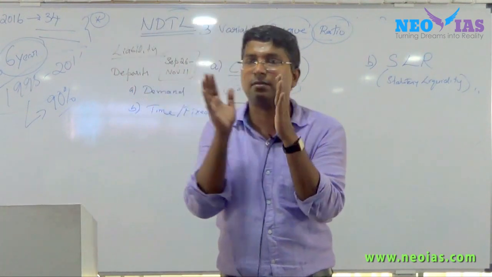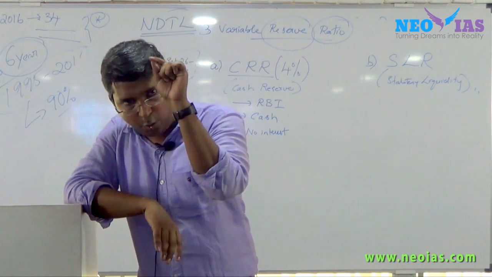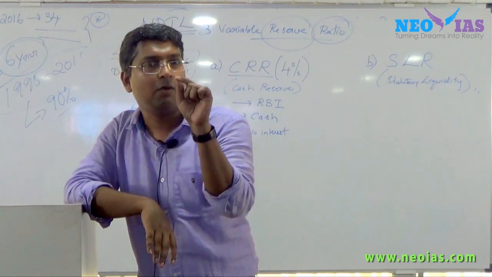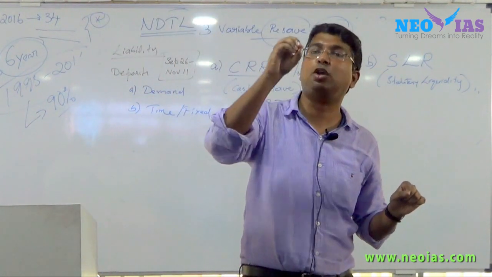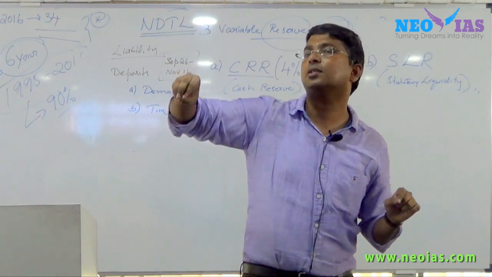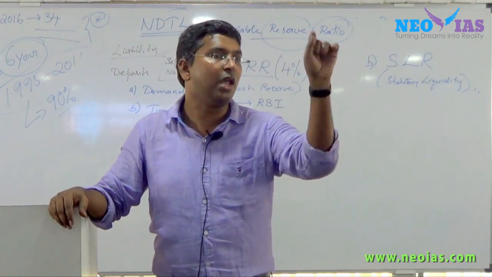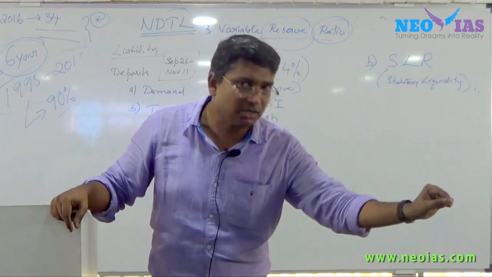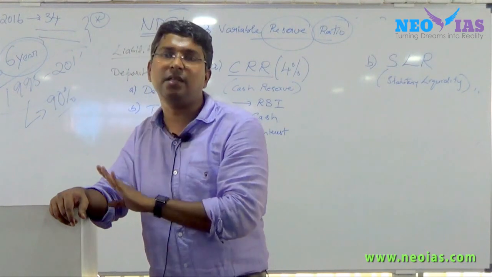Just forget all these things which I discussed. Now keep this one point: what is incremental CRR, what impact did it have, and what was the major grievance of the banks? Banks said that we are not getting any interest for the deposits in CRR.